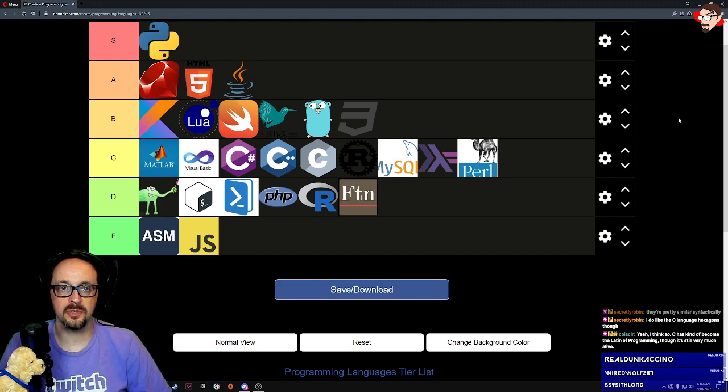Robin, I appreciate you doing this tier maker. I really do. C has become the kind of Latin of programming that's very much alive. For real. I like the hexagons in C. I do. And the shading.